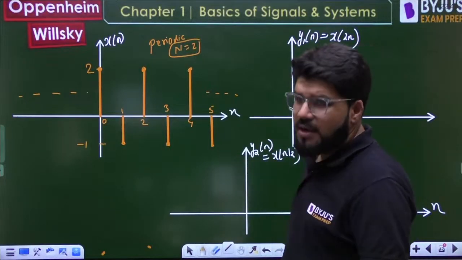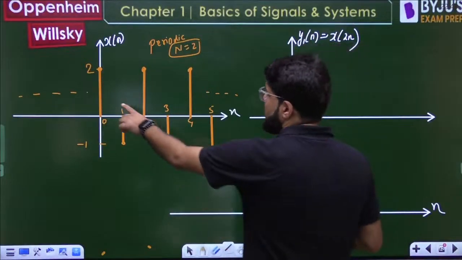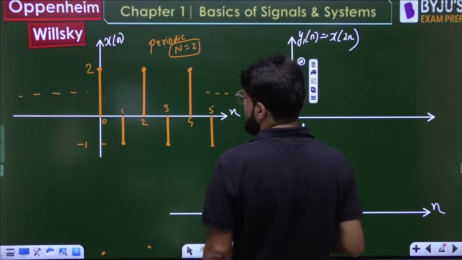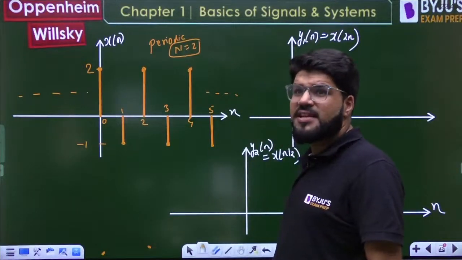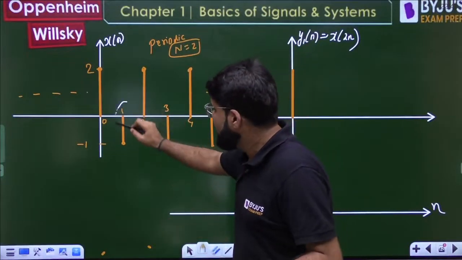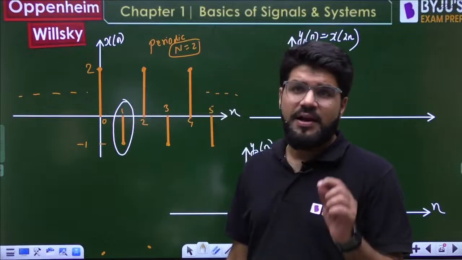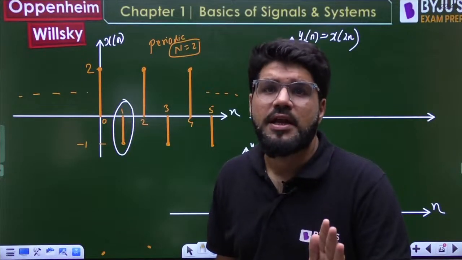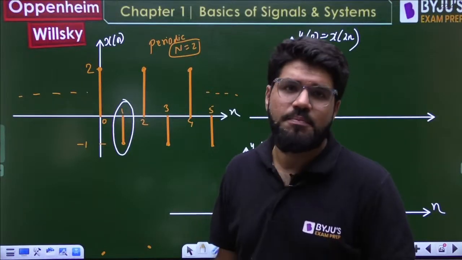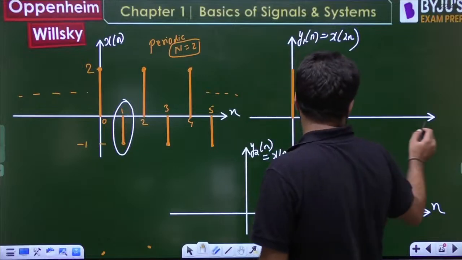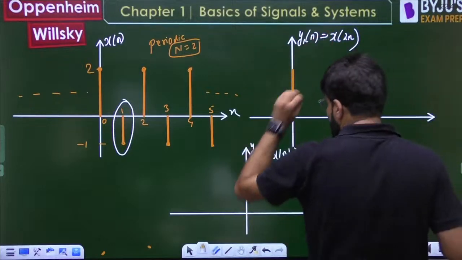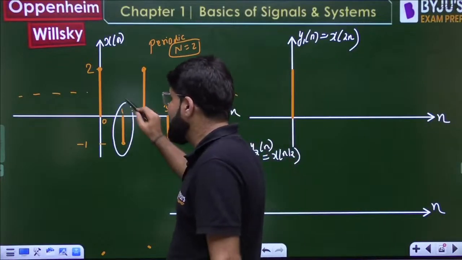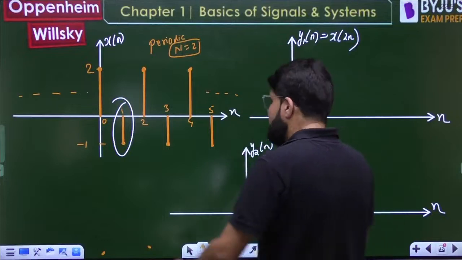Compression means divide all values of time by 2. So origin 0 by 2 will be 0. Origin remains at origin, there is no change. But now the difference that is going to come in discrete time is, when you compress in time, you get 1 by 2. What is 1 by 2? It's non-integer, and because it's non-integer, it cannot be considered a discrete time signal. Whether it is xn or y1n or y2n, a discrete time signal can only be defined for integral time. So this will be lost.